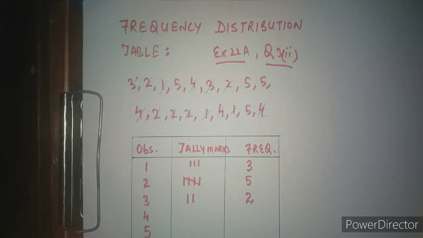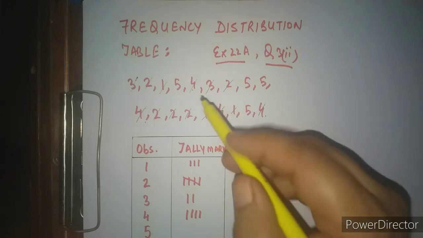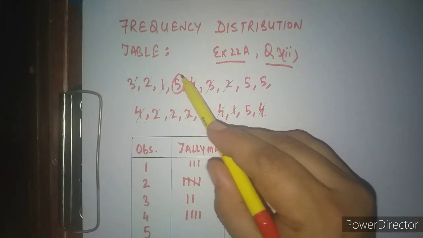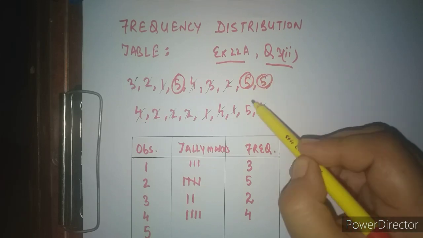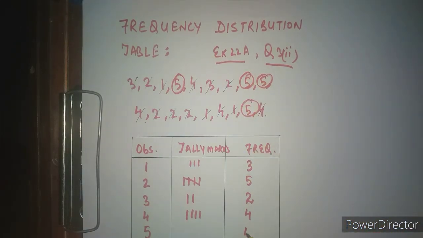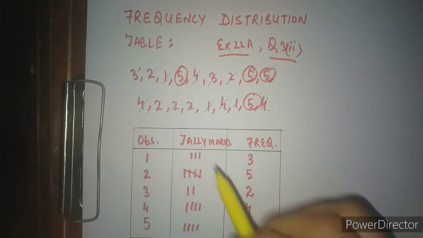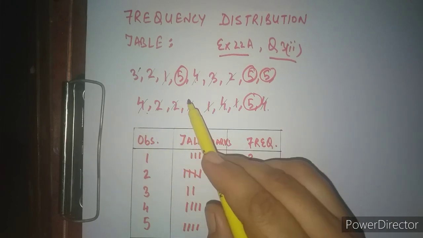So we will write here that 4 is coming 4 times, and I will write the tally marks for 4 also. Then we are left with 5 only. 5 is coming 4 times again: this is 1, this is 2, this is 3 and this is 4. So I will write here 4 is the frequency of 5, and we will write the tally marks like this. This is known as a frequency distribution table, and it is the ungrouped one only.